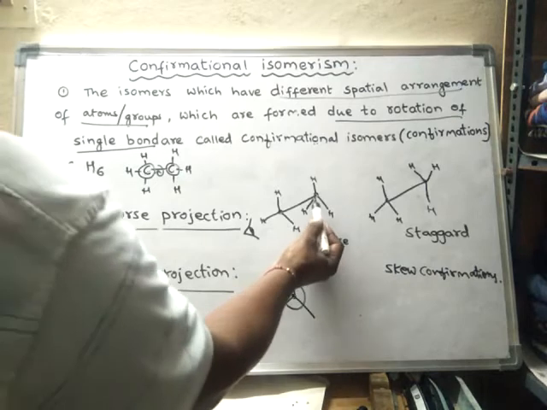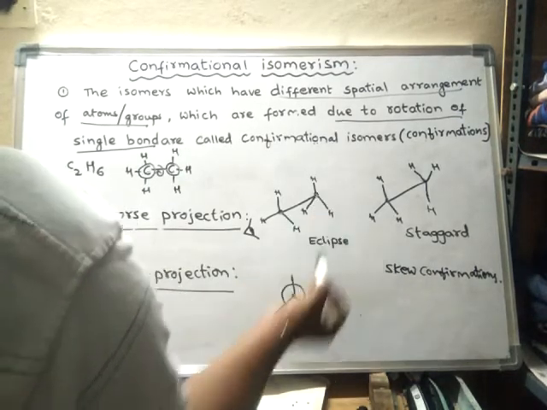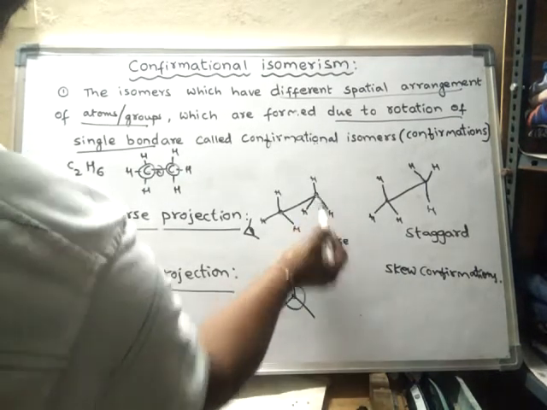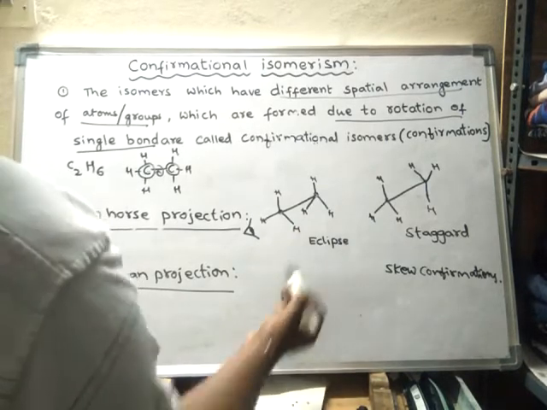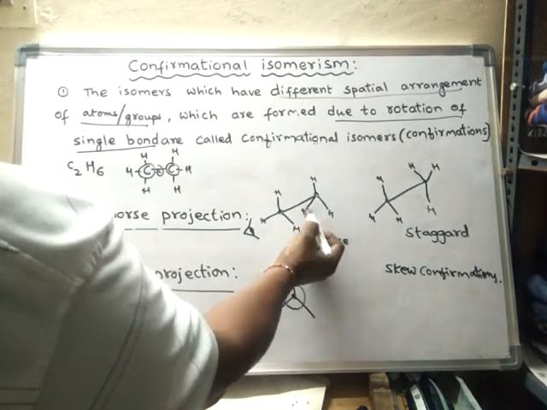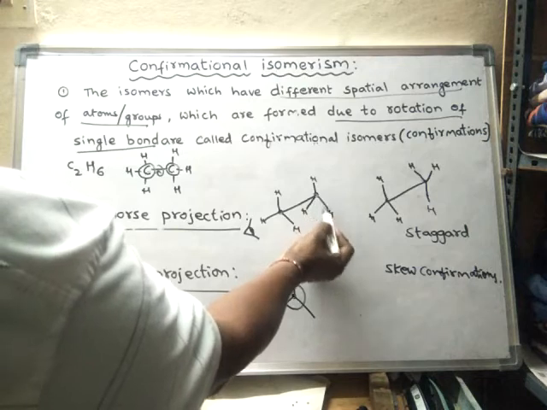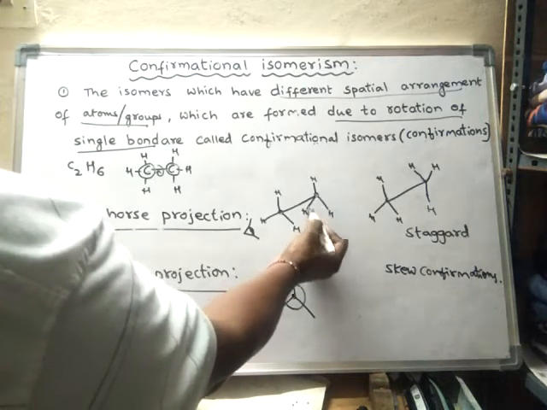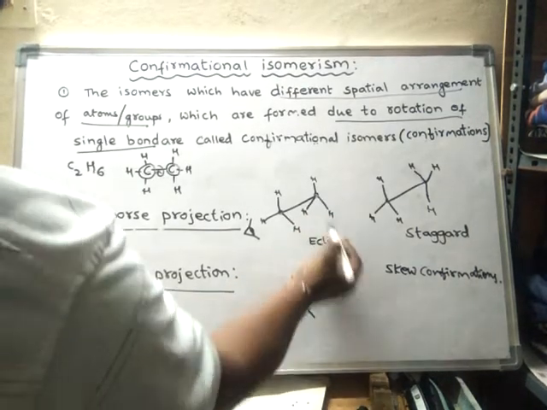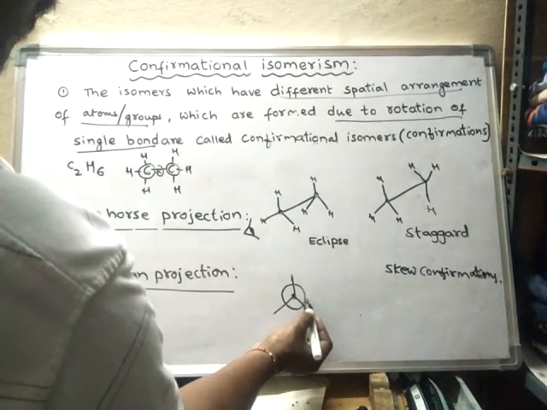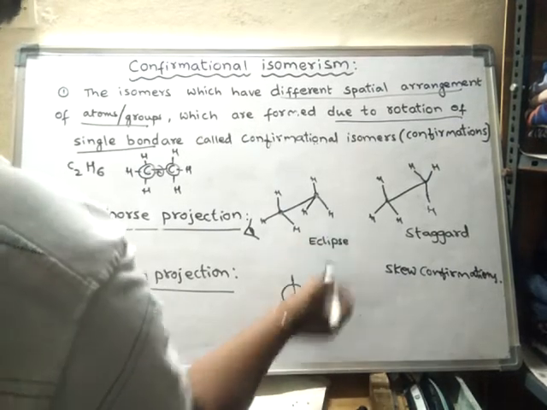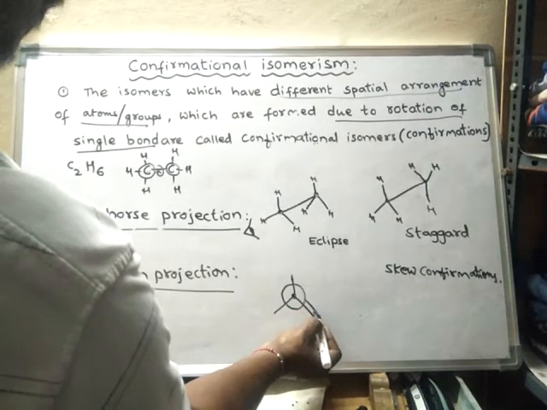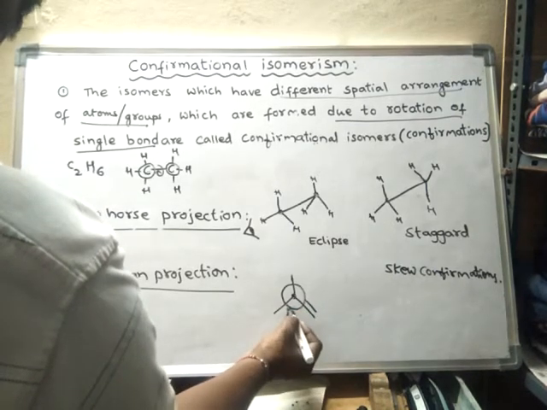And the lines, or bonds, which are emerging from this carbon, which is represented by a circle, are represented from the circumference of the circle, like this.